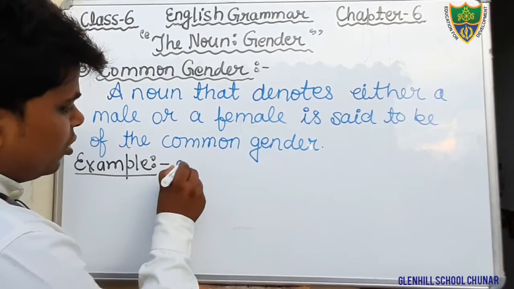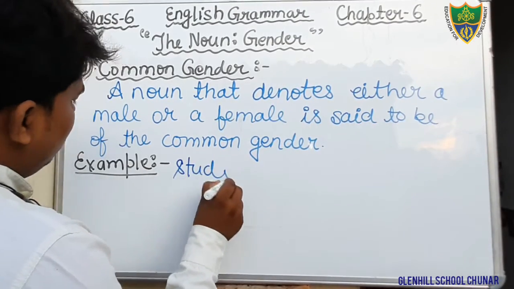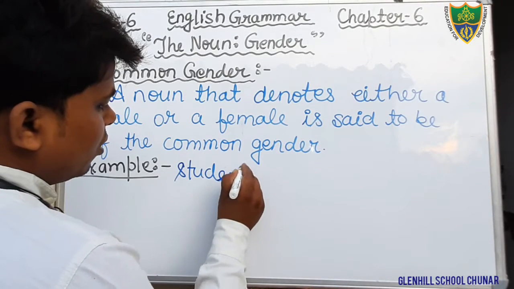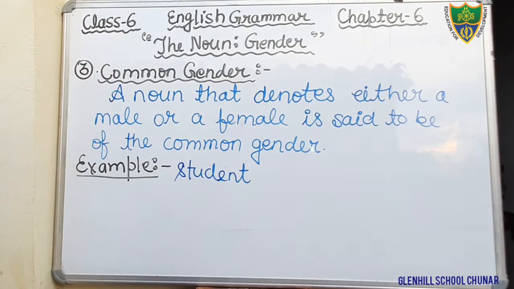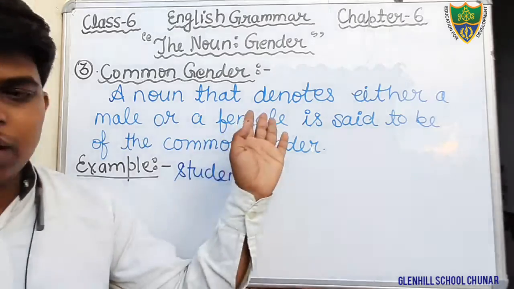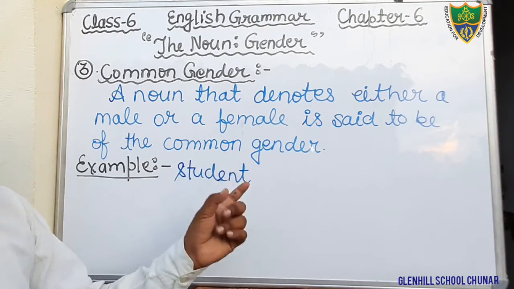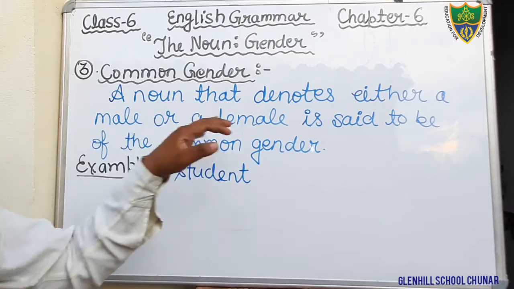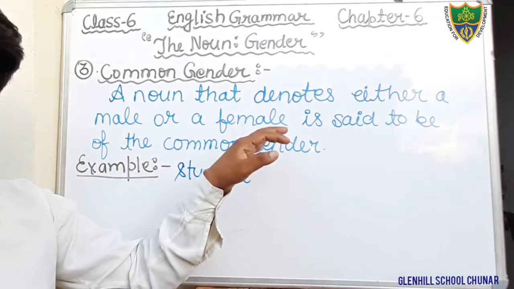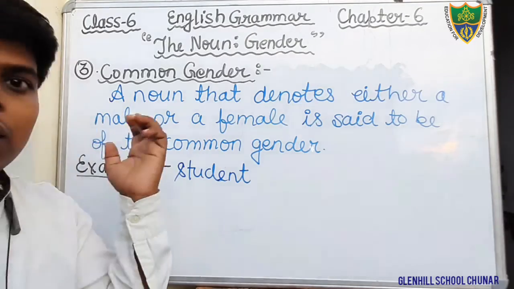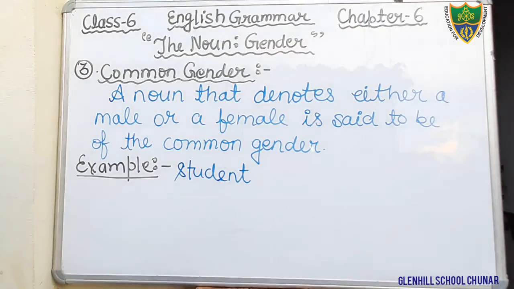Just put the example, then write down student. Okay, student may be a male, may be a female. The noun student denotes the male as well as female both. A student can be male or may be female.